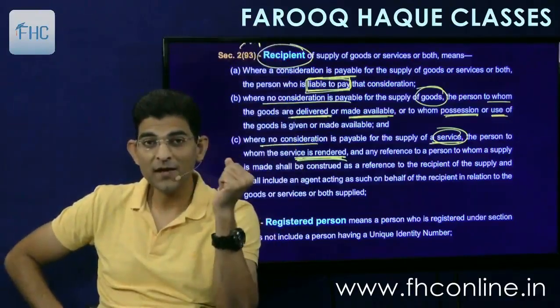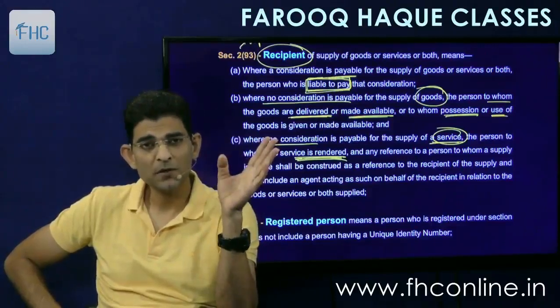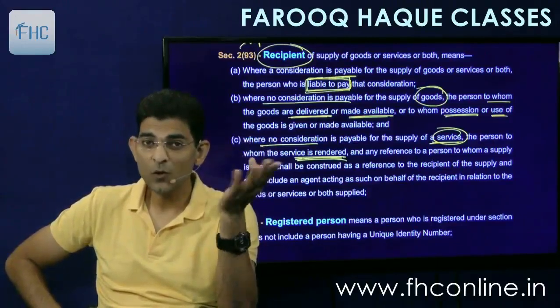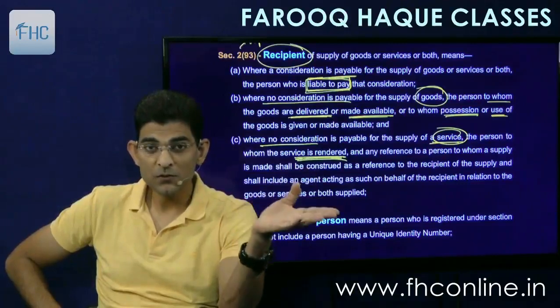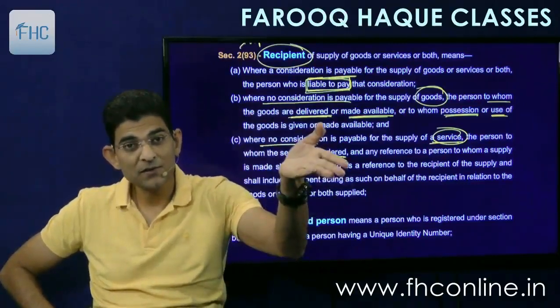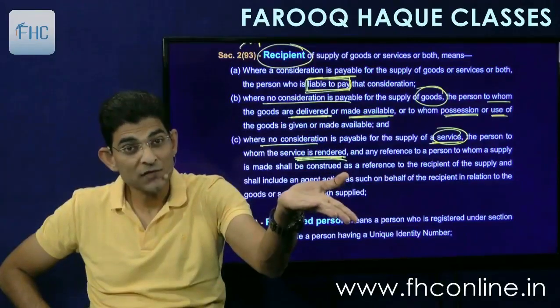Whoever wants to get their haircut or face massage or this or that can come to our shop. We'll provide it free of cost. So who is the recipient here? We are not charging anything. Who is the recipient? One who comes. One who comes and sits on my chair and gets his haircut done. He is the recipient. Or gets a face massage done. He is the recipient. Or she, as the case may be.